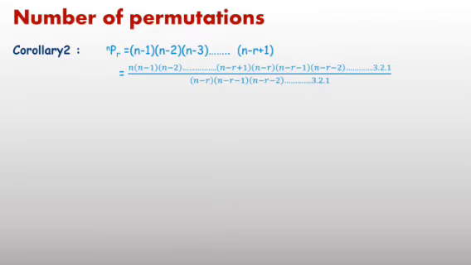The result remains the same, but now the numerator represents the product of the first n natural numbers. Therefore the numerator you can write as factorial n, and the denominator is factorial n minus r, because the first factor is n minus r into n minus r minus 1 and n minus r minus 2 up to 3 into 2 into 1, meaning factorial n minus r. Therefore nPr we can also write as factorial n upon factorial n minus r.